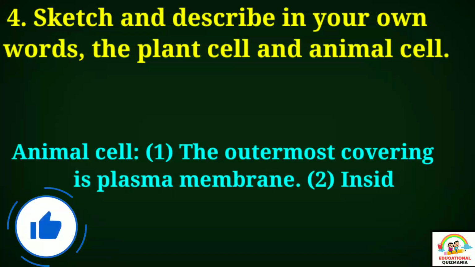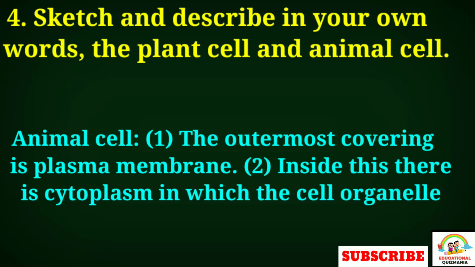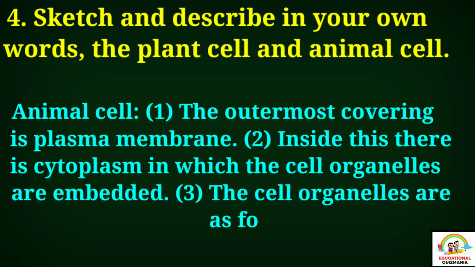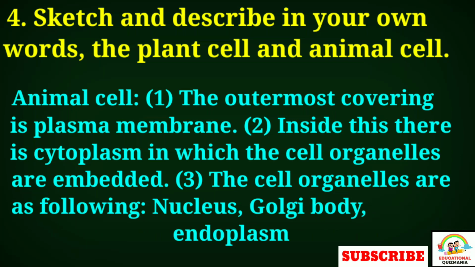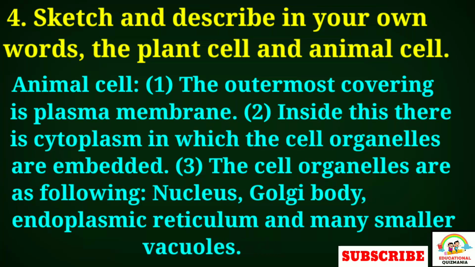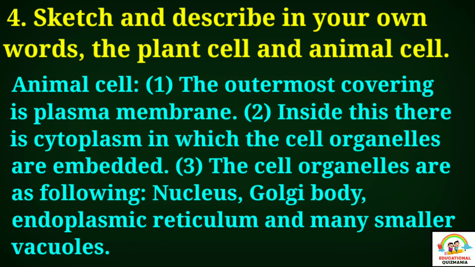Animal cell. The outermost covering is the plasma membrane. Inside this there is a cytoplasm in which the cell organelles are embedded. The cell organelles are as follows: nucleus, Golgi body, endoplasmic reticulum and many smaller vacuoles.